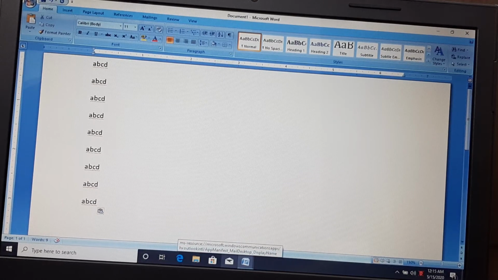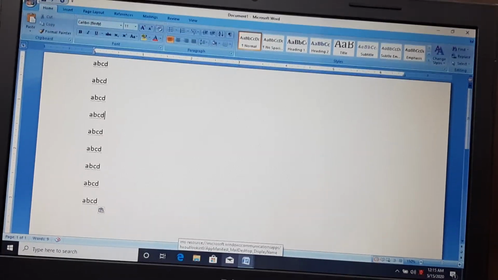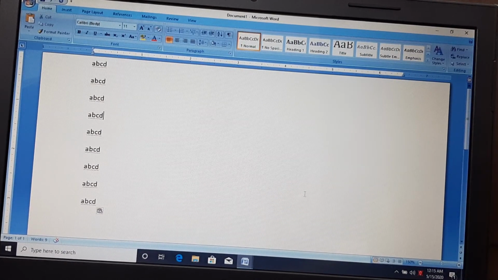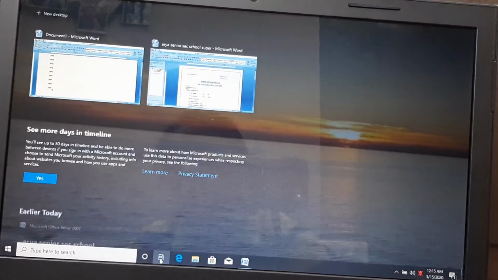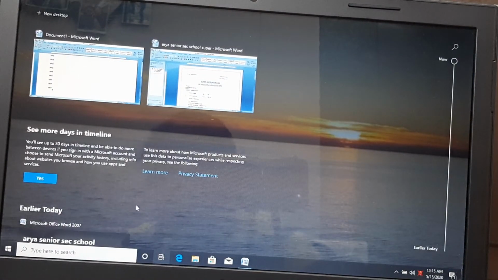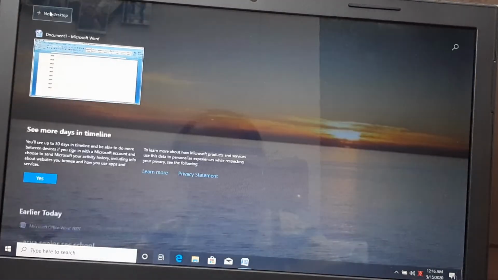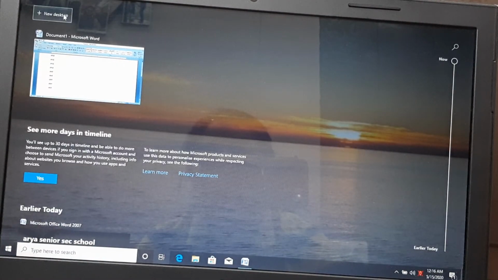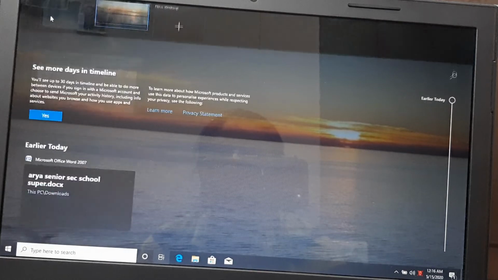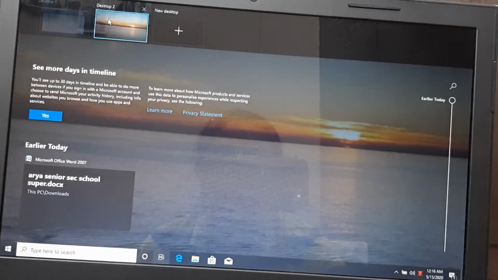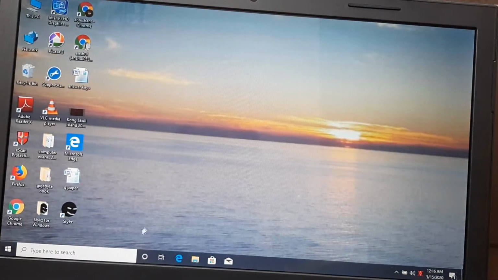After that, multiple desktops. The another thing is multiple desktops. How can we use this feature in Windows 10? See, when you go to task view, there is one option. When I click on task view, sometimes this option comes on this side, sometimes it comes down. So here is the option New desktop. We click, then we get a new desktop, like desktop 1, desktop 2. So this is my new desktop.